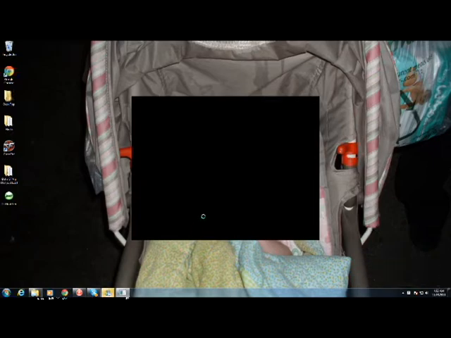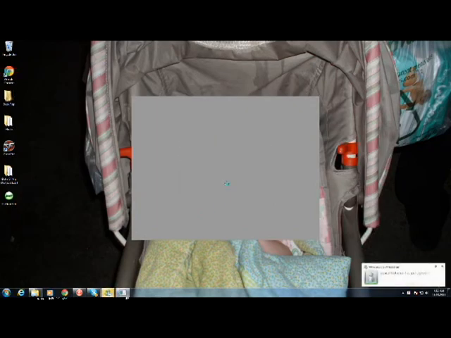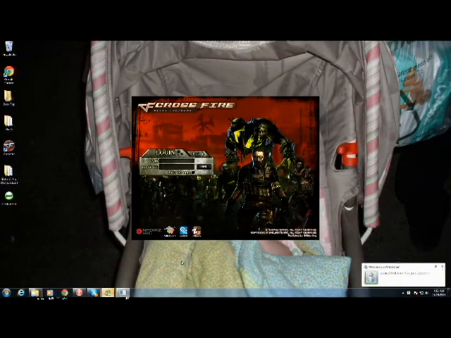Now, anytime you get a slow load-in, it'll usually freeze up and crash out, or it'll ask you to close the program. This is because normally you double-clicked, or you moved the mouse and clicked off screen, or something like that. Try not to click anything, and eventually it will load, as you can see.